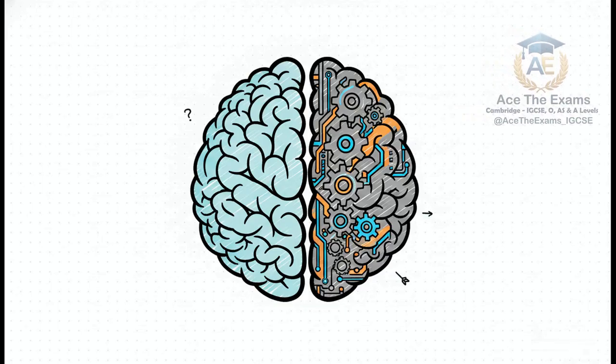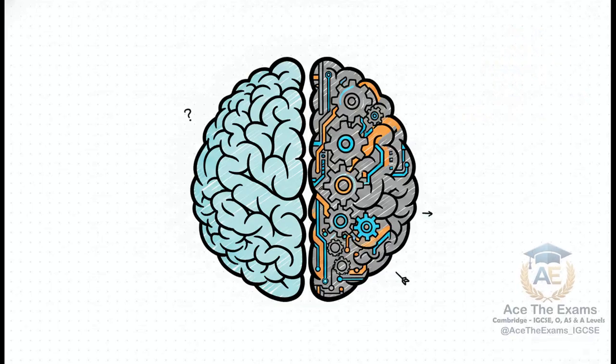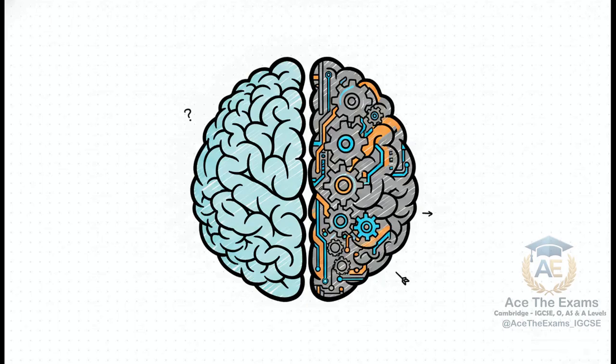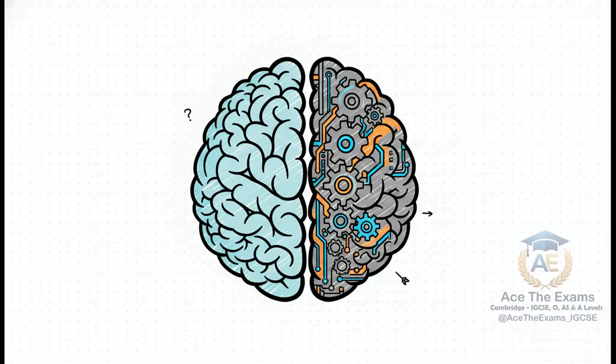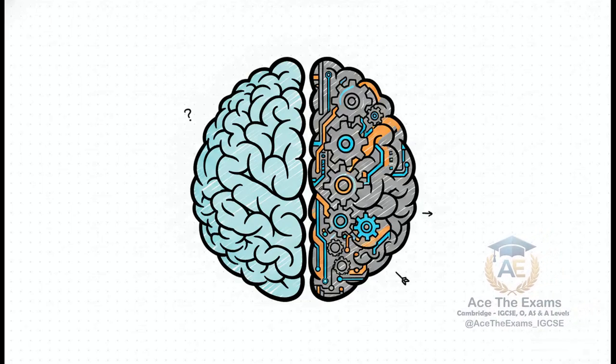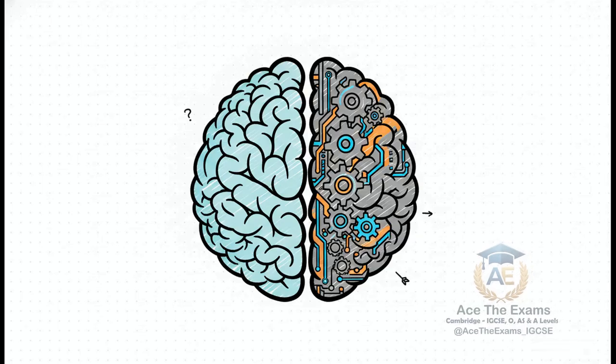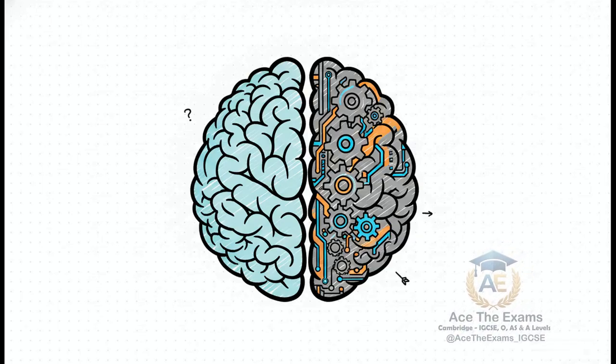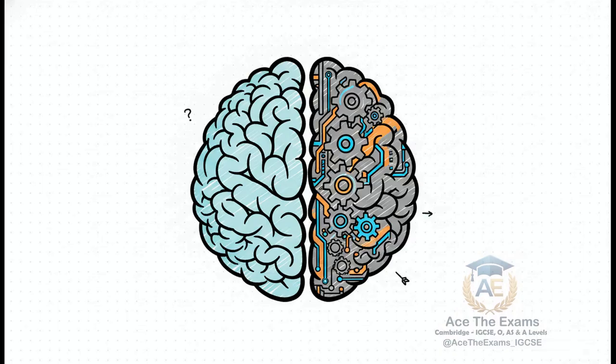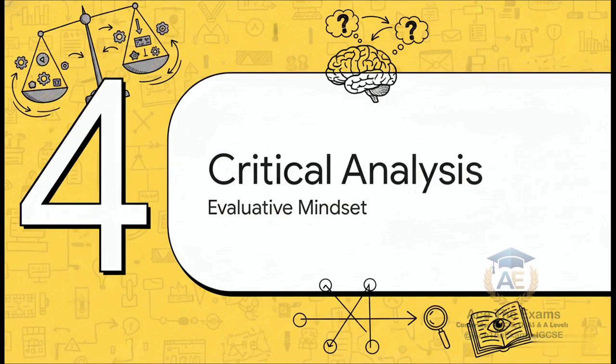Algorithmic thinking connects directly to ethics because an inefficiently implemented piece of code or a poorly selected data structure can have massive, catastrophic real-world ethical consequences. If an algorithm takes too long to process in a medical life support system because someone chose the wrong sorting method, that is a profound ethical failure caused entirely by a technical flaw. You absolutely must test those abstract ethical principles with the exact same rigor you would use to debug a complex Python script. Let's move into section 4, critical analysis. This is where we cultivate the evaluative mindset.